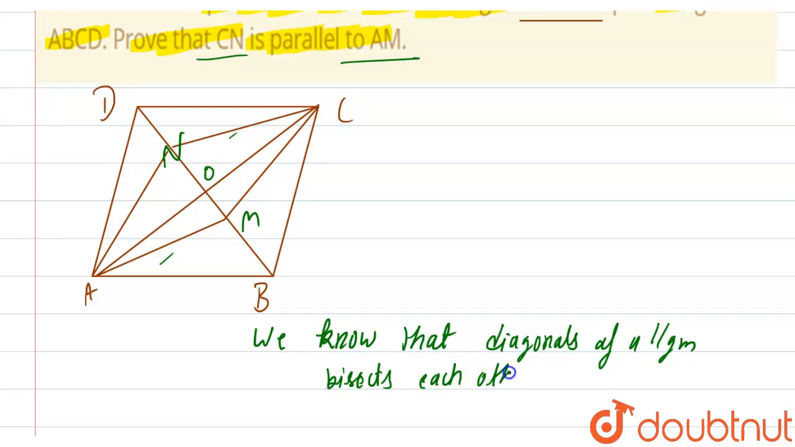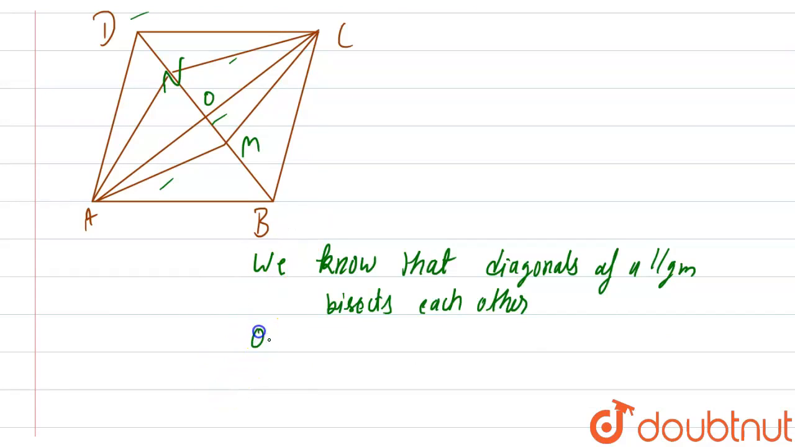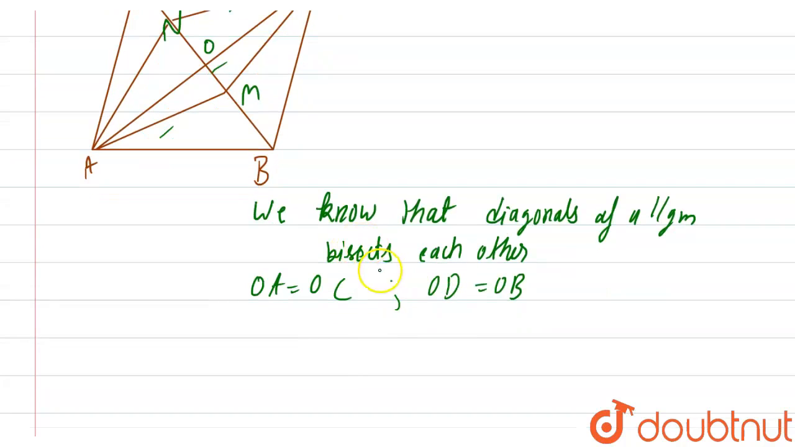With this condition, if the diagonals of a parallelogram bisect each other, then OD will be equal to OB and OA will be equal to OC. So OA is equal to OC and OD is equal to OB, because the diagonals are bisecting each other equally.